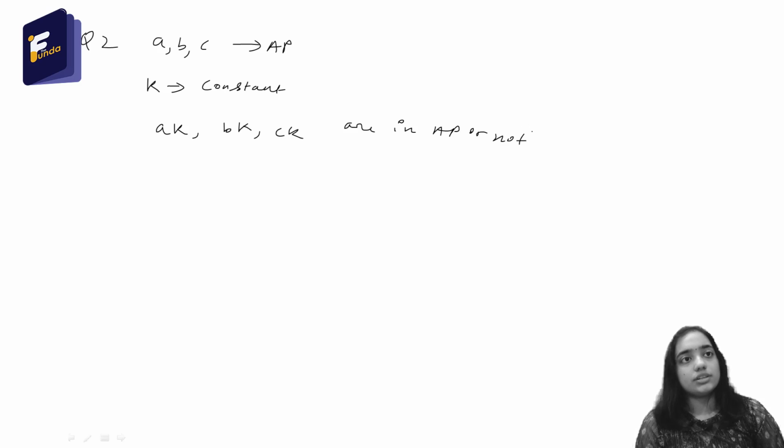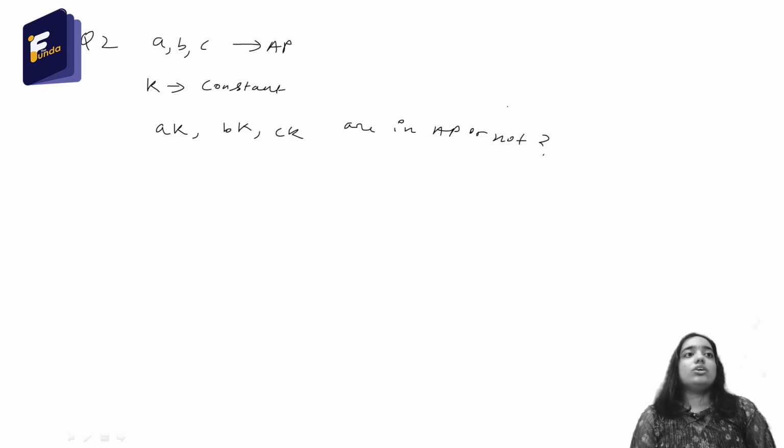You also have to justify your answer. You may pause the video and think about the solution of this question.